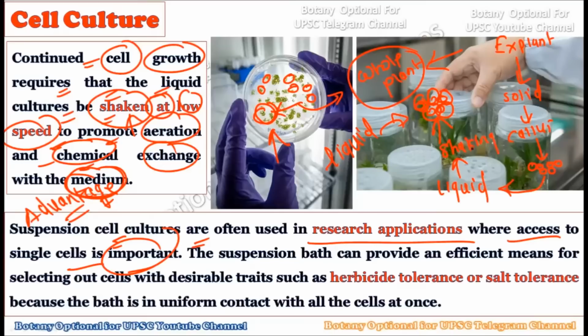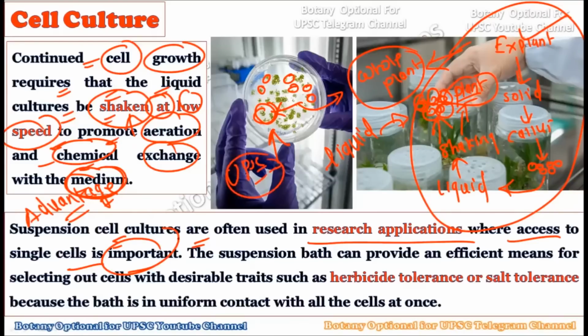Due to this shaking, the liquid medium gets absorbed into the single cell, right? And after the cells get separated and they absorb the sufficient amount of the medium, these cells have the ability to get converted into a whole new plant. Okay, so this is how the single cell culture works. Okay, basically it starts with the typical plant tissue culture methods, and lastly the single cell gets converted into a whole new plant. Now what are the advantages of this technique? Okay, advantages are important to be mentioned because they were particularly asked in the UPSC mains examination.